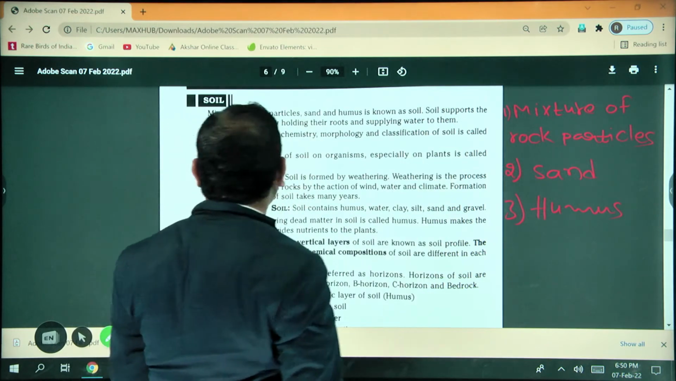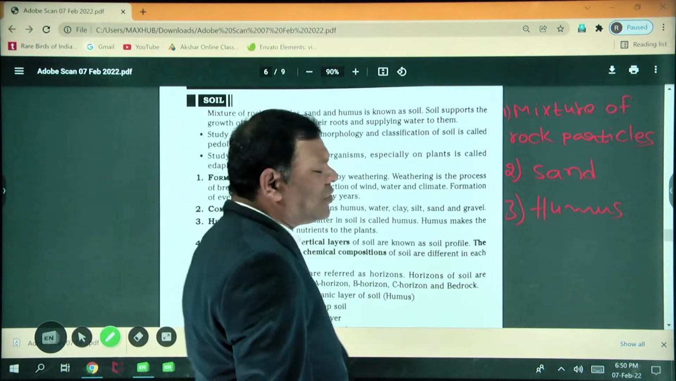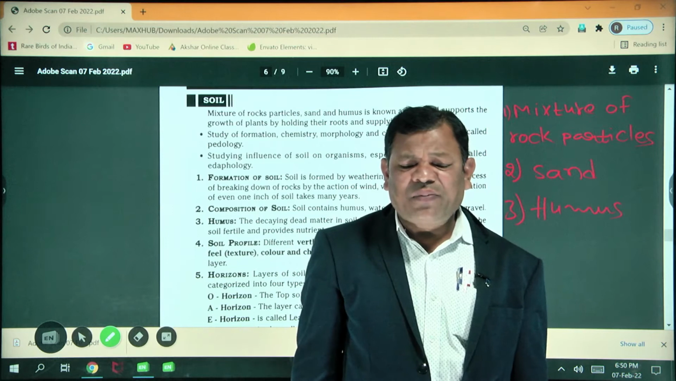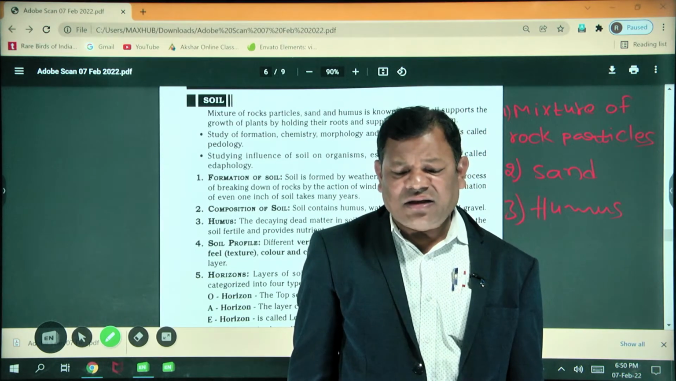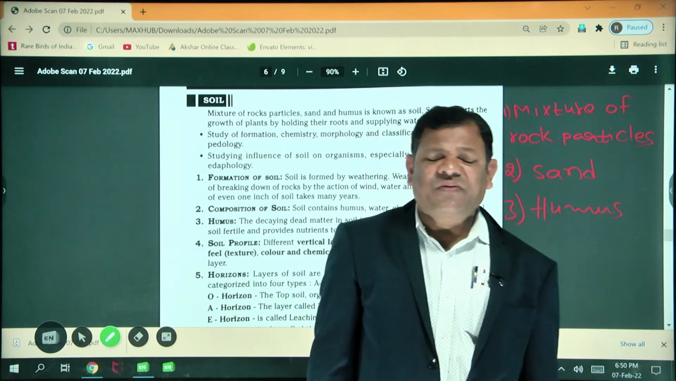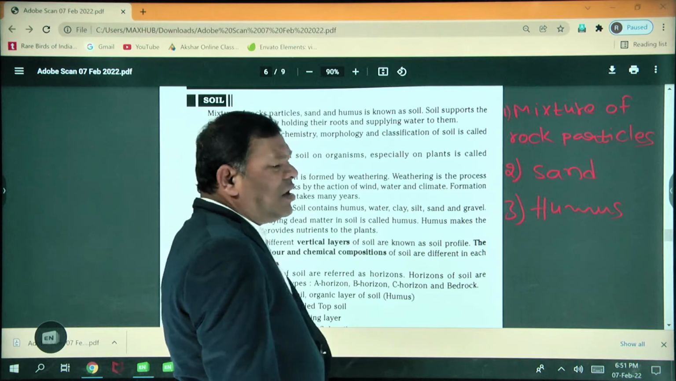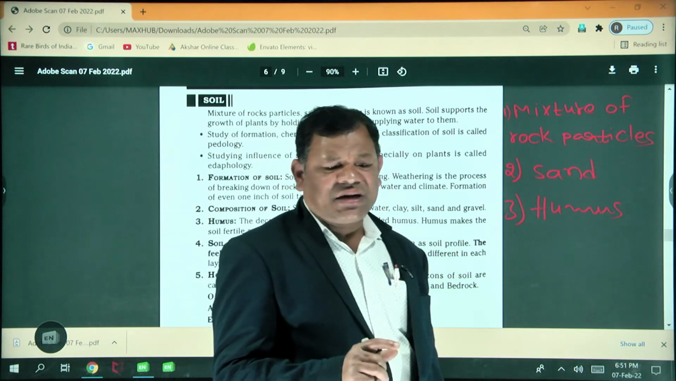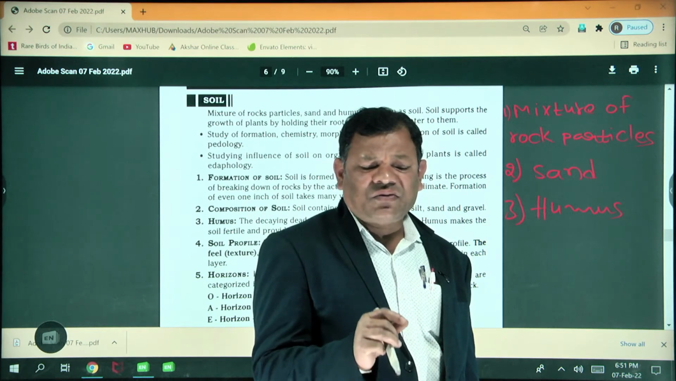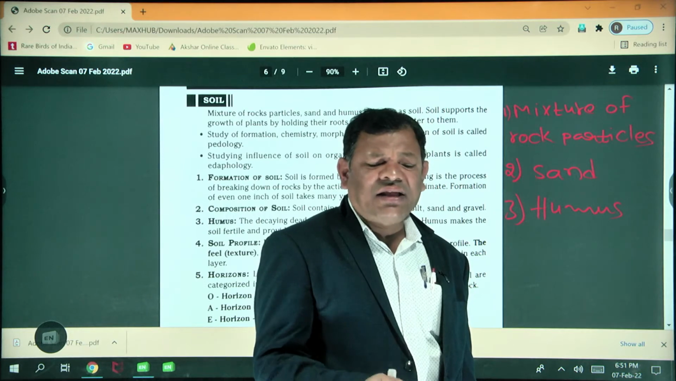Soil supports the growth of plants by holding their roots and supplying water to them. So every living organism depends directly or indirectly on the soil. There is no soil, there are no plants and animals. That's why soil is providing for life. Soil is an important natural resource, providing for all living things. So without soil there is no life.